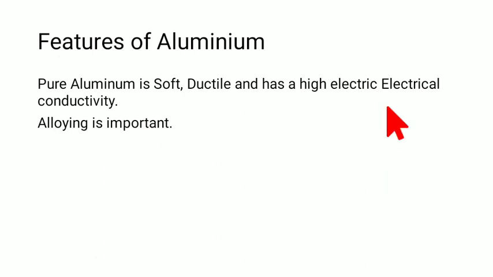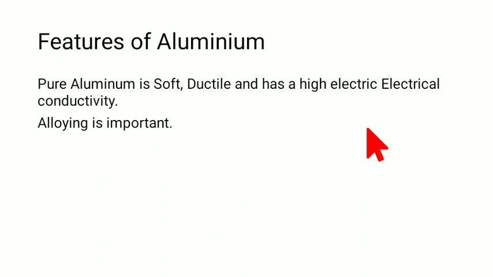The features of aluminum that we have already discussed: pure aluminum is soft, ductile, and has a high electric conductivity. Pure aluminum that we get from the bauxite is very soft. It is ductile. It can be shaped into anything that you want. It is not hard and has high electric conductivity.